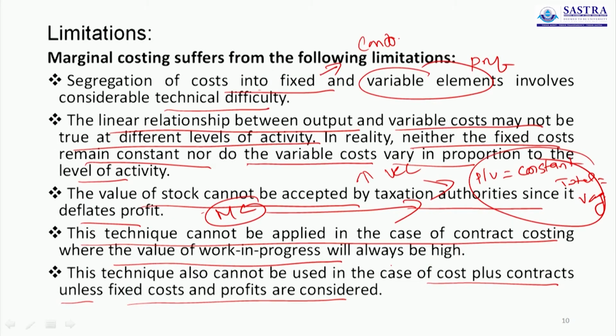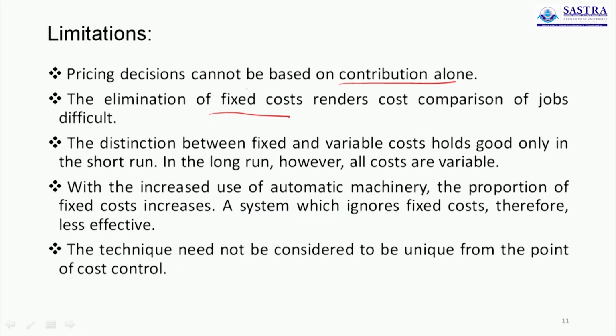Work in progress will always be high because contract cost is a large type of cost. Here we invested a huge amount, so this technique cannot be applied for contract costing. This technique also cannot be used in the case of cost plus contract unless the fixed cost and profit are considered. Pricing decisions cannot be based on contribution alone.